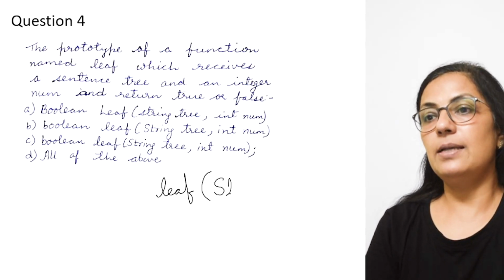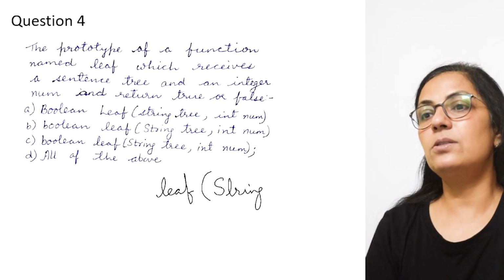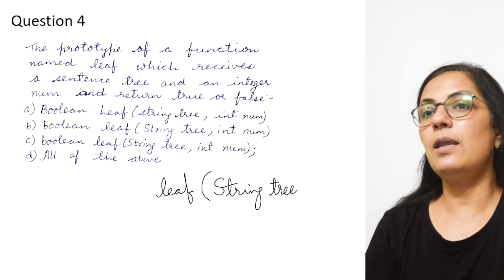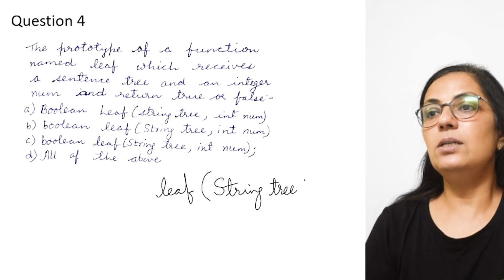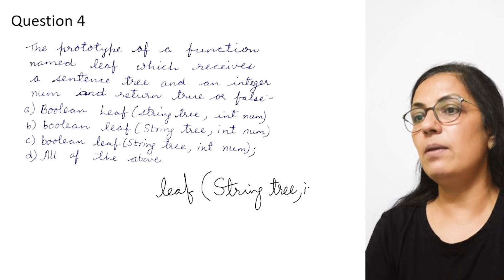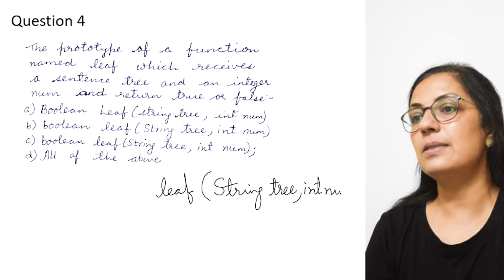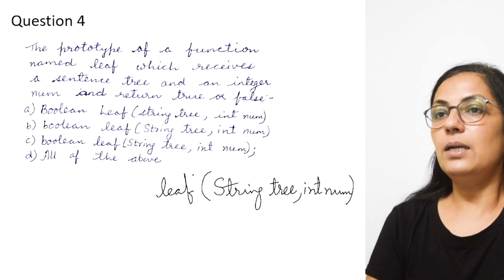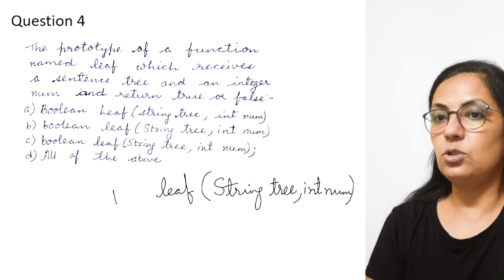Children, a sentence will always be in string type. So the variable name is tree, and it is taking one more integer value, that is num, and returns a value that is true or false.